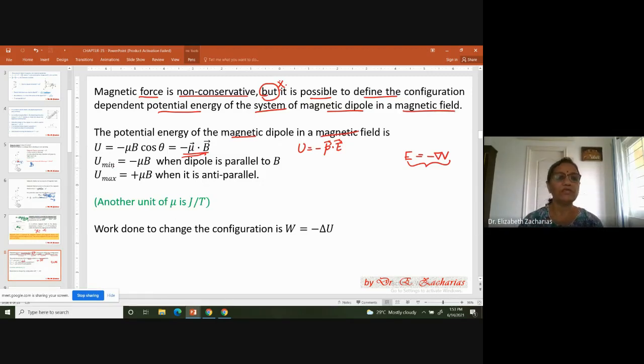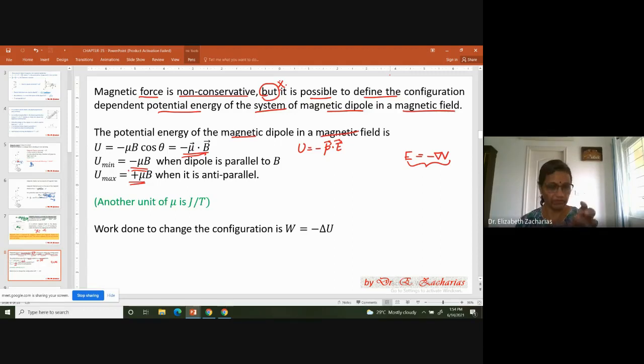Okay, so when the two of them are parallel to each other, potential energy becomes a minimum. That's the reason any system likes to be stable. So stability is achieved when the potential energy is at minimum. So the system will try to maintain stability by aligning the dipole parallel to the magnetic field. And what happens when it is anti-parallel? When it is anti-parallel, potential energy is a maximum. So this is also an equilibrium only, but it's an unstable equilibrium.